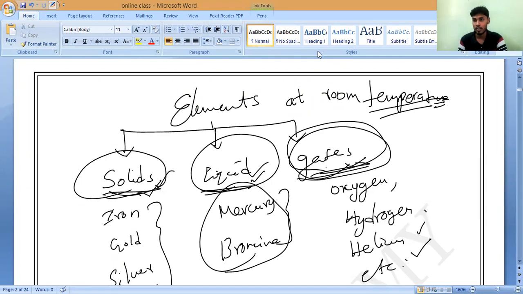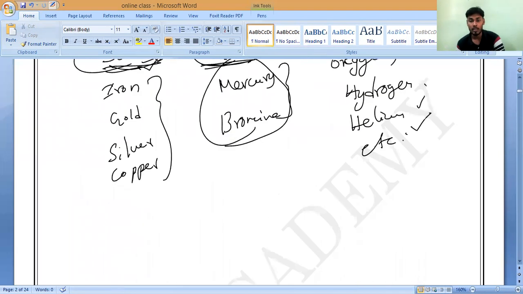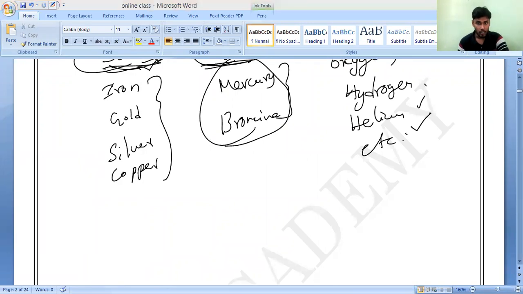Any doubt in this, all of you? This is the most important thing. Elements are present in solid state, liquid state and gaseous state at what temperature? At room temperature. At our room temperature, whatever is present in solid state we call solids, in liquid state liquids, and in gaseous state gases. Correct or not? Any doubt?